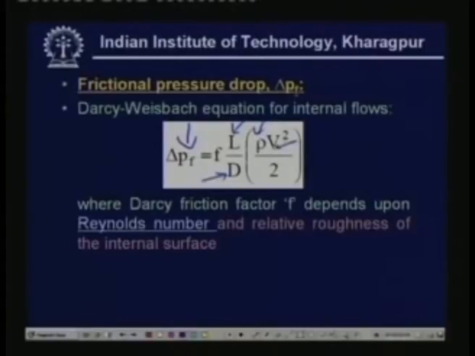So if you know the density, velocity, length, diameter, and this factor, then you can find out the frictional pressure drop. Now what is this factor f?